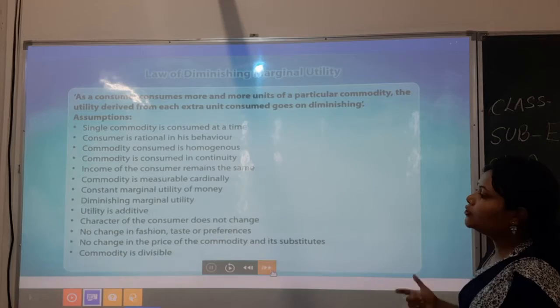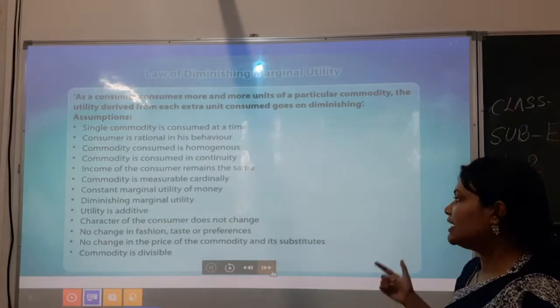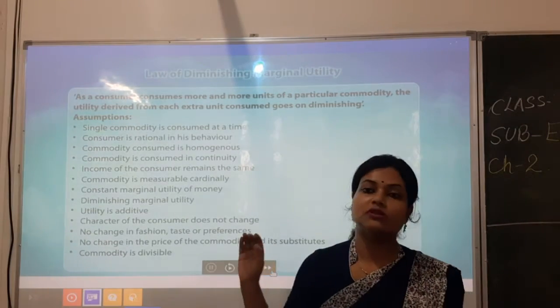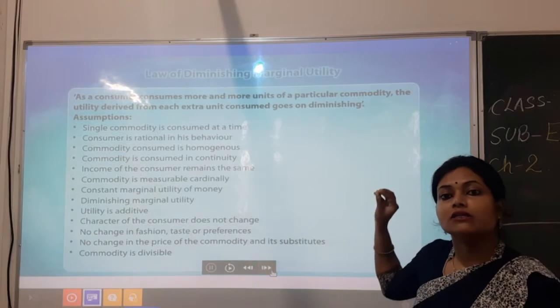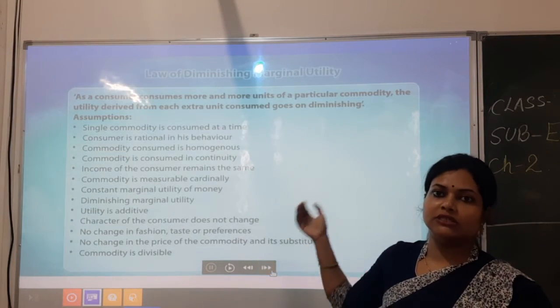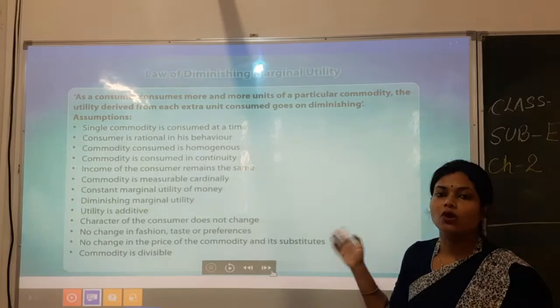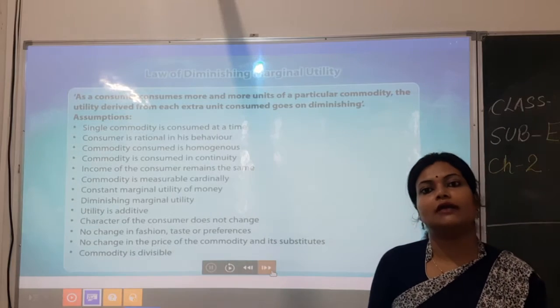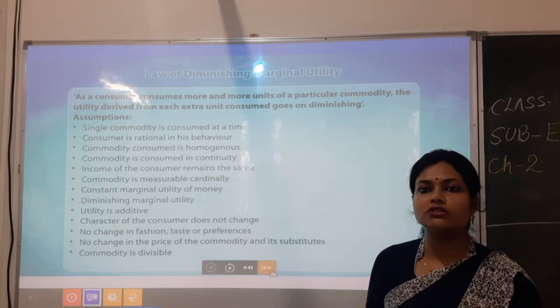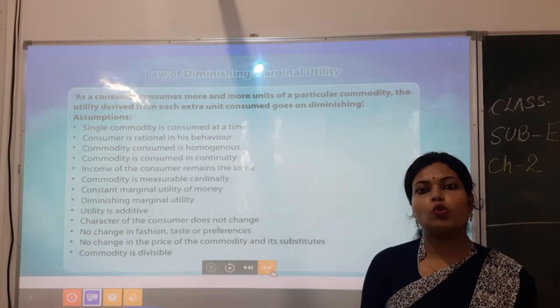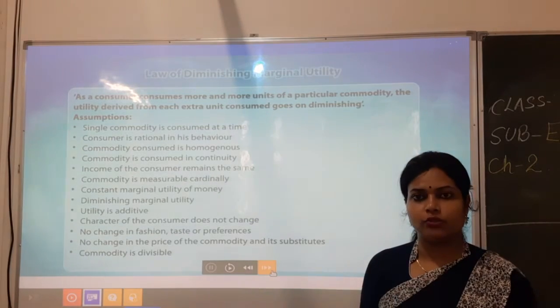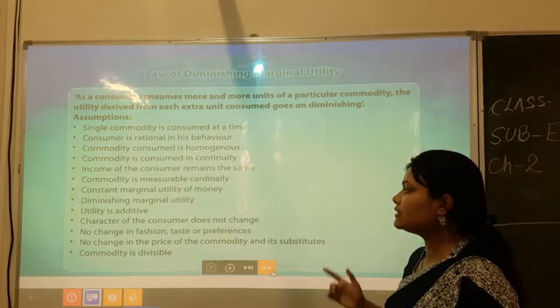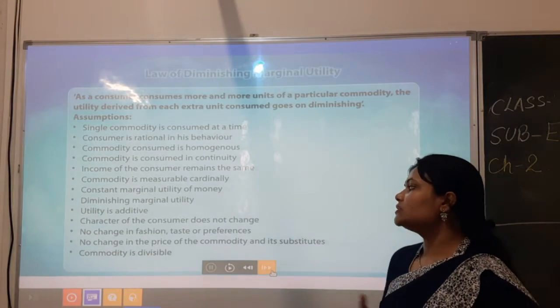Then it is saying no change in the price of the commodity and its substitutes. So the commodity and the substitutes of that commodity for which we are deriving this law, the prices of that commodity and its substitutes also remain the same. There is no change in the price of that commodity. That is also an assumption. And the last is commodity is divisible.